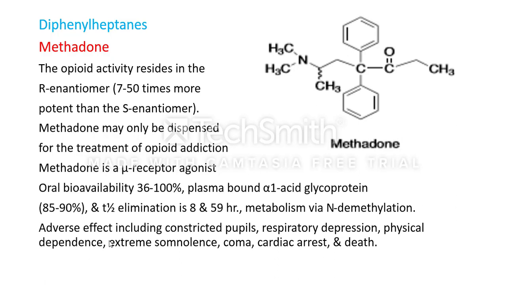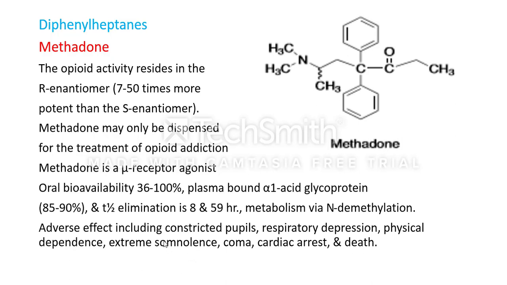Then the adverse effects of methadone include constricted pupils, respiratory depression, physical dependence, and extreme somnolence, coma, cardiac arrest and death.